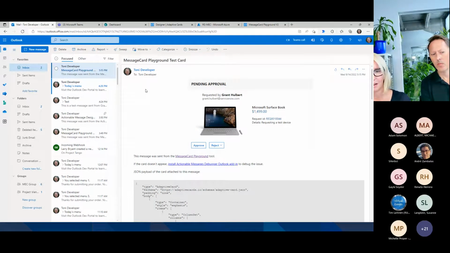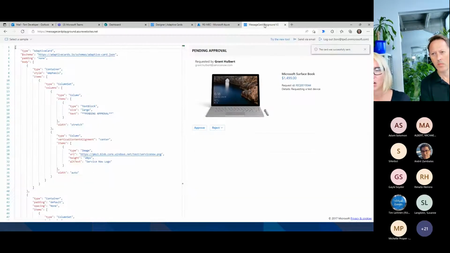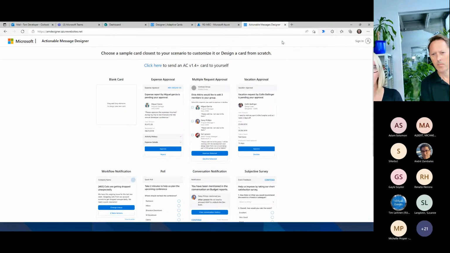And after I have developed that, I can test it to approve and reject it and so on. So you see, we have a lot of messages here. On the other side, and this is the last part, what I wanted to show you here, here we are directly in message card playground. What you can also do, there's a new tool in place, which is the Actionable Message Designer.